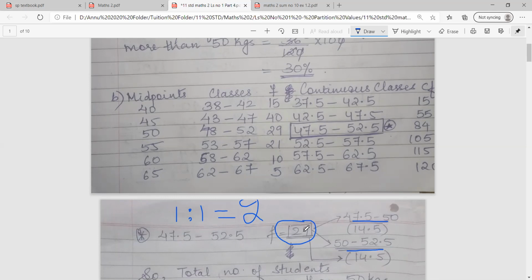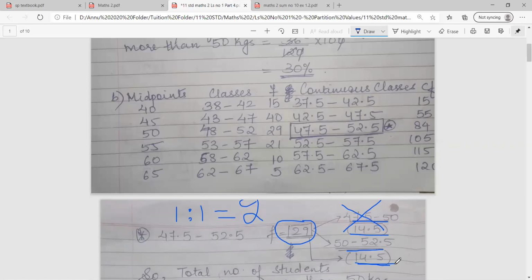तो मतलब I will divide 29 by half and I will get 14.5. Again 29 will be multiplied by half and I'll get 14.5. So in the same way, I will distribute in both the classes 14.5, 14.5. Now I require only those students whose weight is more than 50. इसका मतलब ये ऊपर वाला batch जो है will be ignored or cancelled. And out of 29, I'll be taking only 14.5 for my particular class. Are you all clear with this part, class?